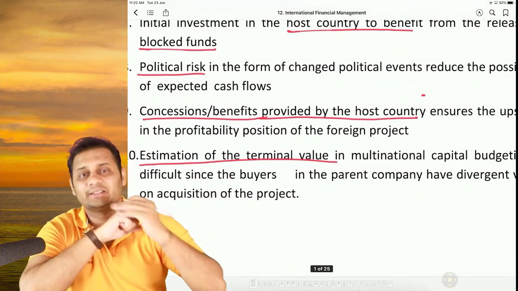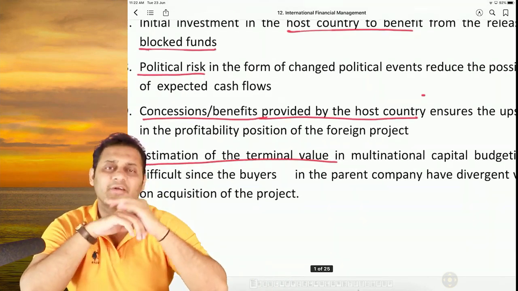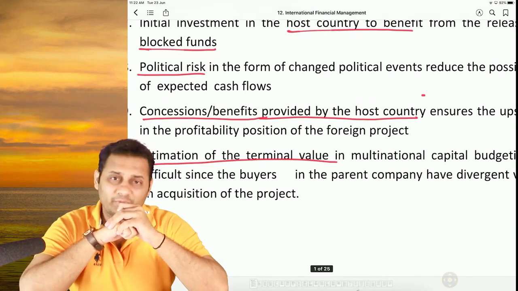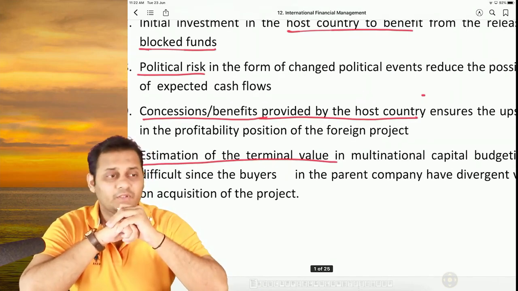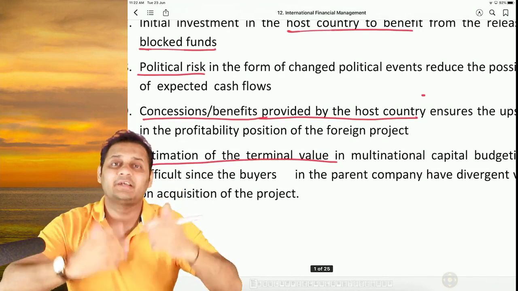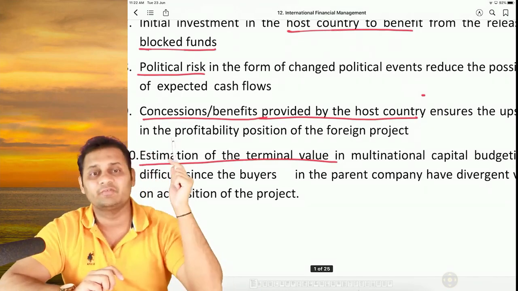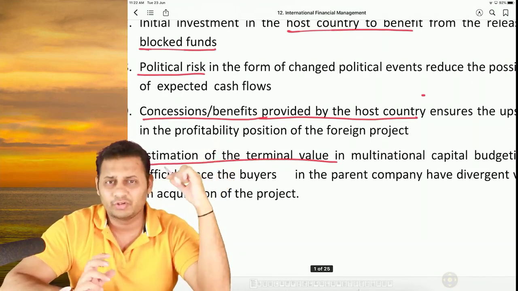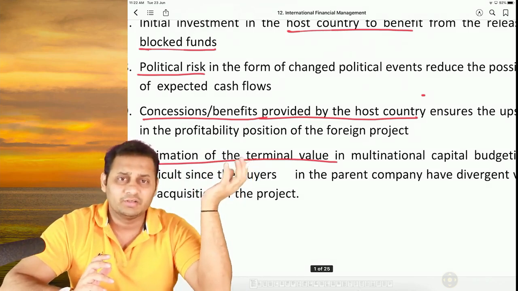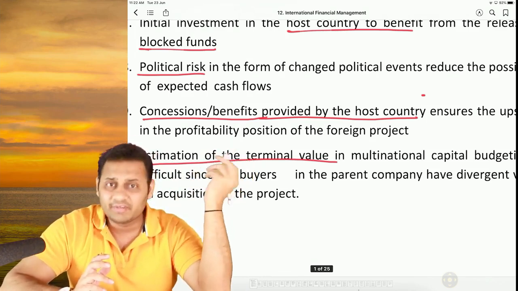Then the ninth point is concessions or benefits. It's not only risk, there are some positive points about a few countries. Those countries, in order to attract foreign investment, provide some kind of concessions and benefits also. So a lot of countries go there and invest.